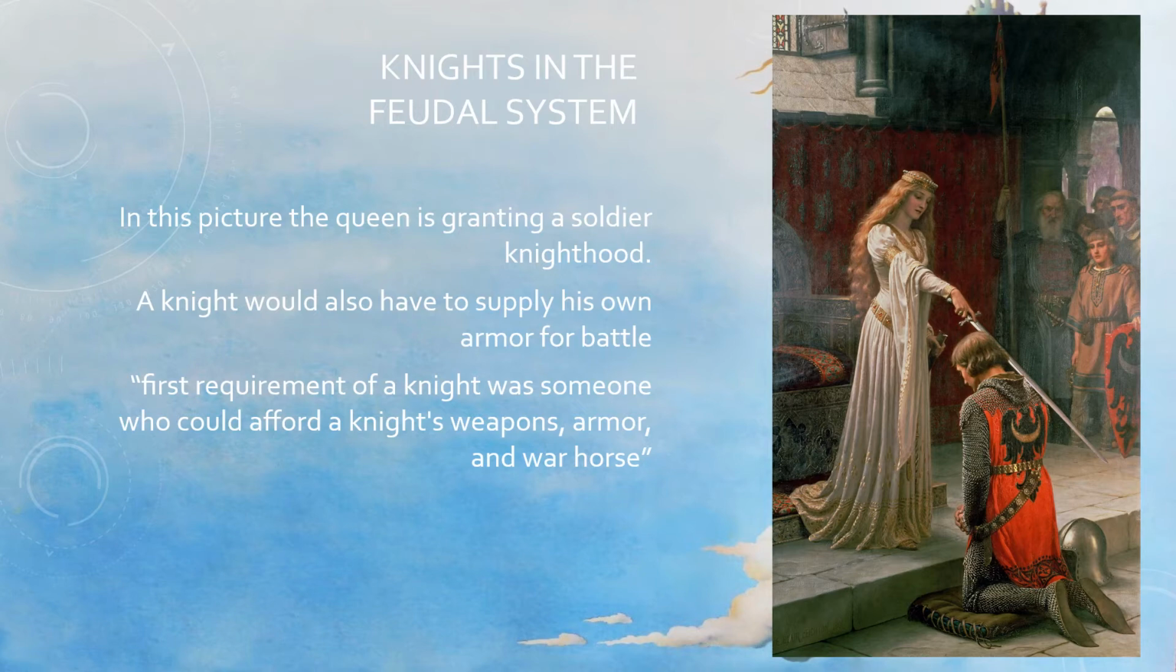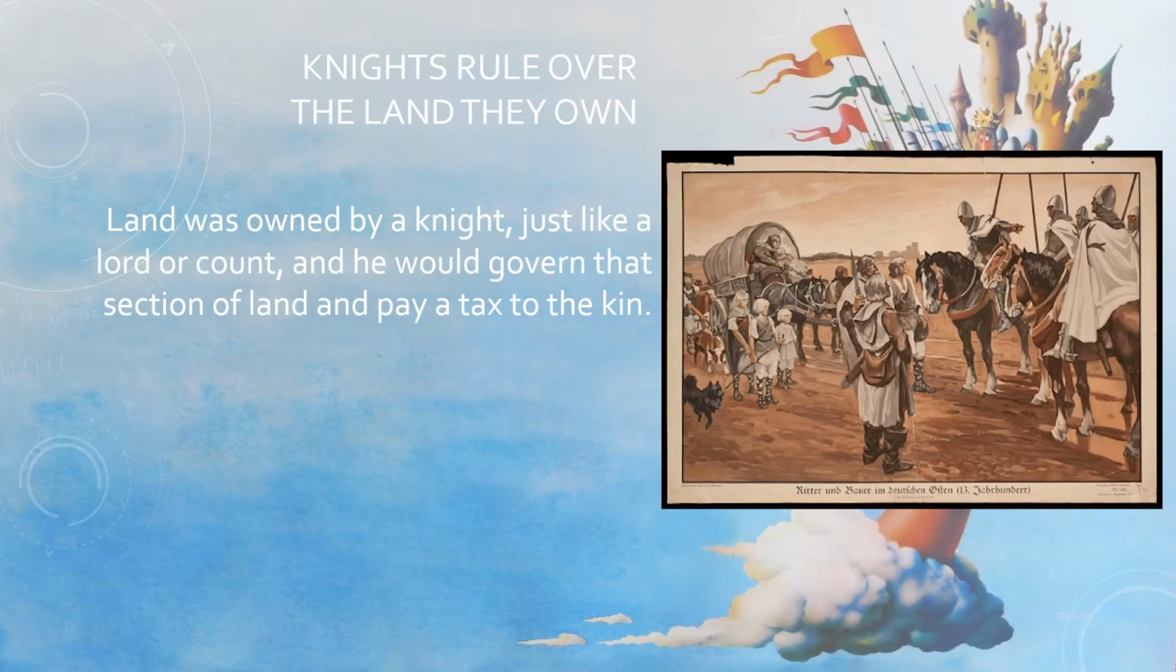A knight would also have to supply his own armor for battle. The first requirement of a knight was someone who could afford a knight's weapons, armor, and a war horse. These knights could also own land just like a duke or a count. However, the land that they owned was usually smaller.